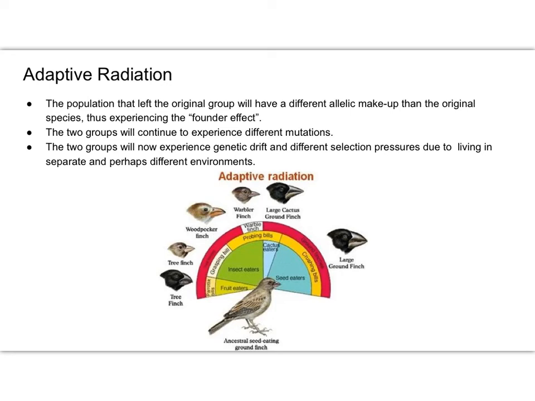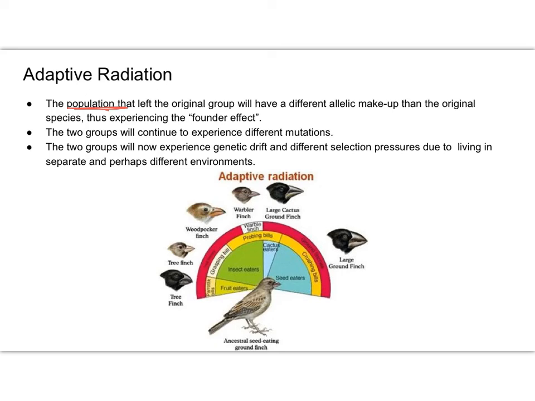When evolution is occurring, as these organisms are adapting to their new habitats and potentially becoming their own separate species, we can have what's called adaptive radiation occur. When adaptive radiation occurs, I've got a population that left the original group, and they're going to have a different allelic makeup than the original species. Think founder effect. We talked about this: I've got my original population, a small chunk goes off and starts their own population. They don't have the same distribution of alleles that the entire population did. Maybe you took everybody that shows a recessive trait, or nobody that shows the recessive trait. So I get a different allelic makeup than the original population.